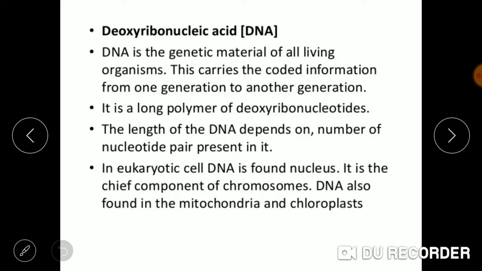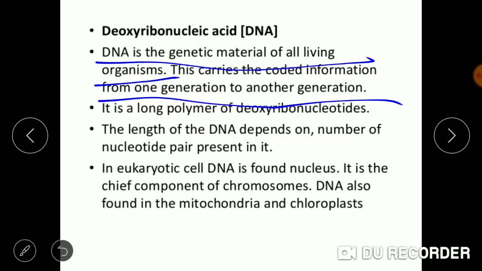In today's class, we will be studying about deoxyribonucleic acid and its structure. DNA is the genetic material of all living organisms. This carries the coded information from one generation to another. It is a long polymer of deoxyribonucleotides. Now, what are nucleotides?